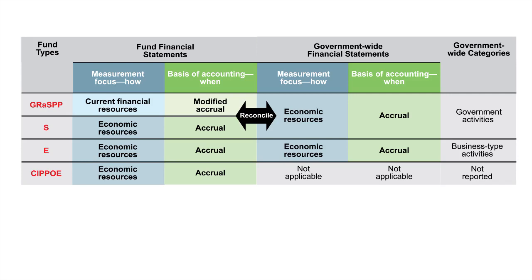You'll notice here that everything when you get to the government-wide financials uses economic resource, full accrual accounting. And finally, the CHIPO. Those are also using full accrual for their basic, but they're not applicable to the government-wide. They're not included in there. So that's some of the fundamentals just to remind you how this all works. And now you're ready to try a problem.